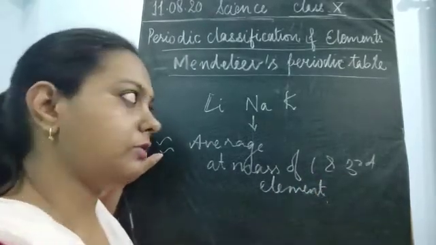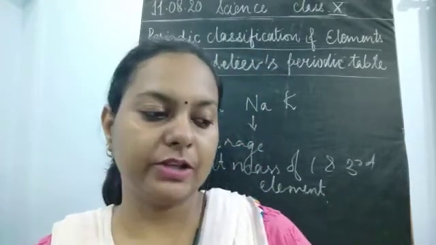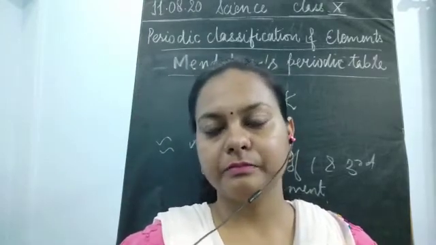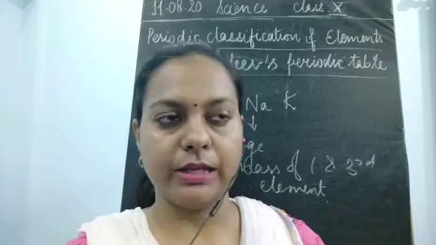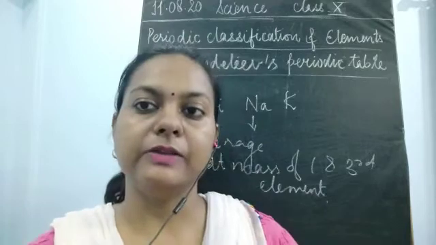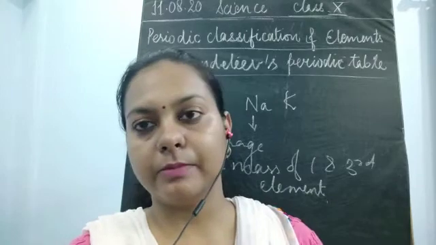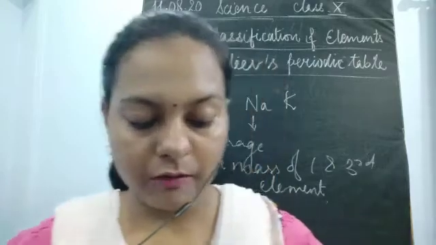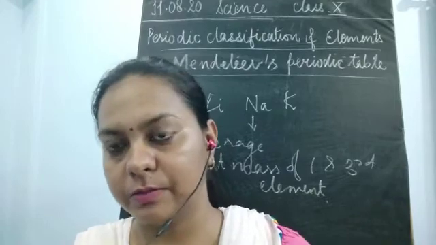So this was about the Dobereiner triad, where the classification was done at a time when very few elements were discovered, and all those elements were classified on the basis of triads. He made groups of three elements, and the average atomic mass was the main criterion behind this.